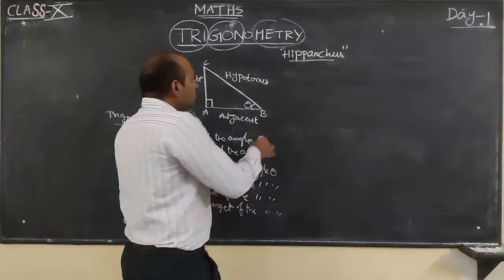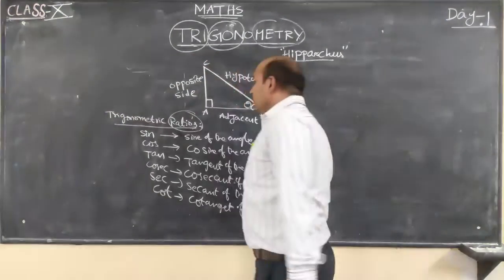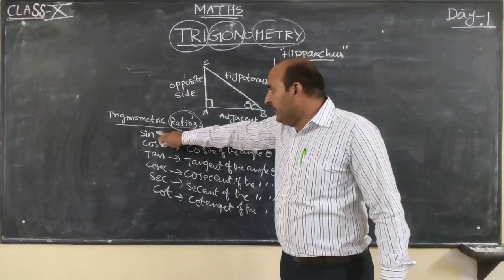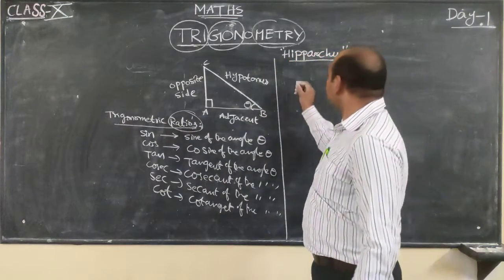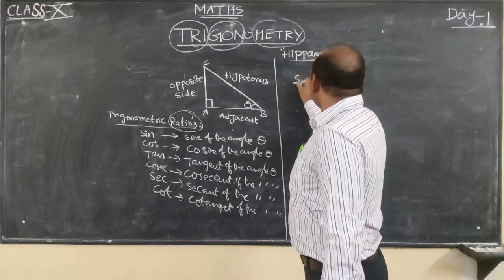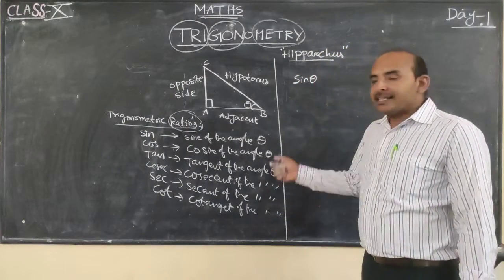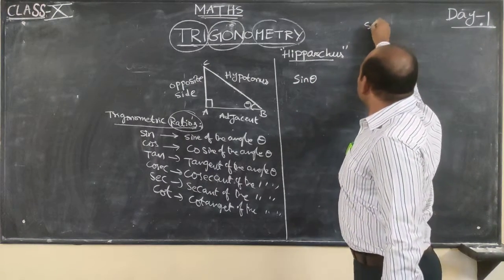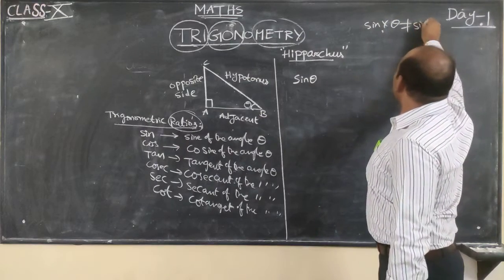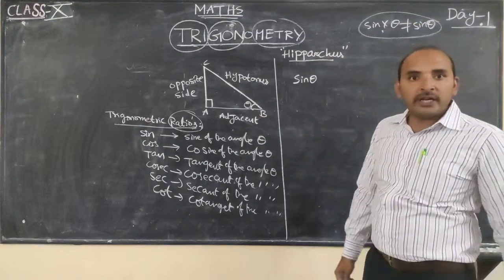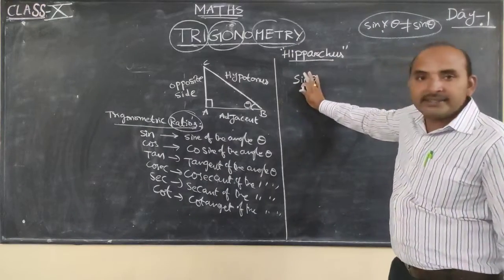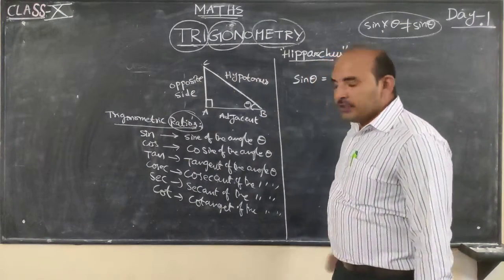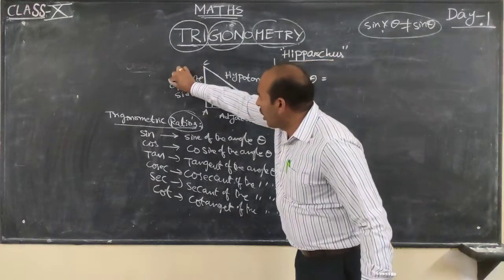So now, according to the right angle triangle, we are finding all 6 trigonometric ratios. Sin theta: remember, sin and theta are not separate, and sin theta is not sin multiplied by theta. Sin theta is one single function. Sin theta is equal to, according to the right angle triangle, first you take the opposite side.